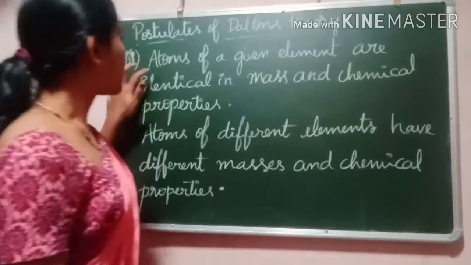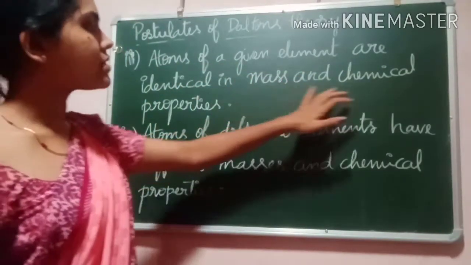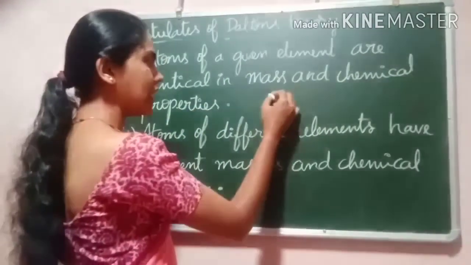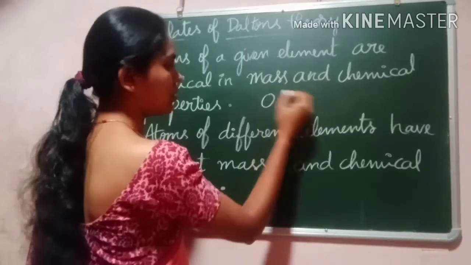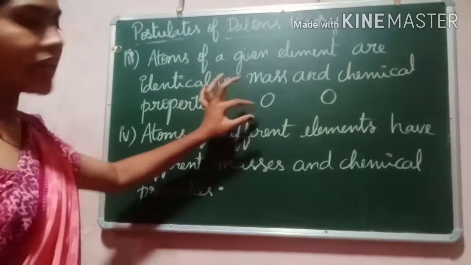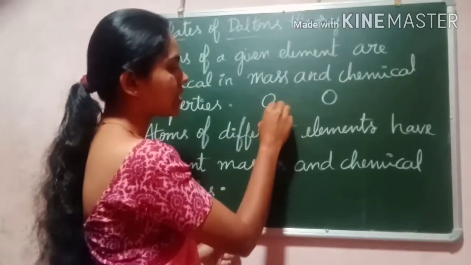The third one: atoms of a given element are identical in mass and chemical properties. What do you mean by that? If I take the element oxygen, the atomic mass is 16.